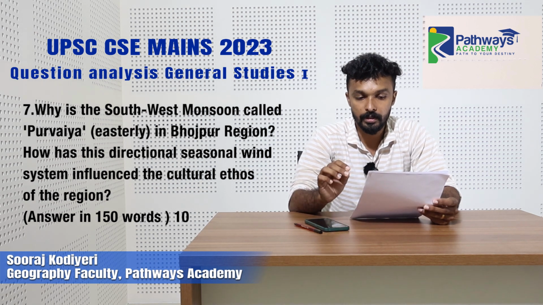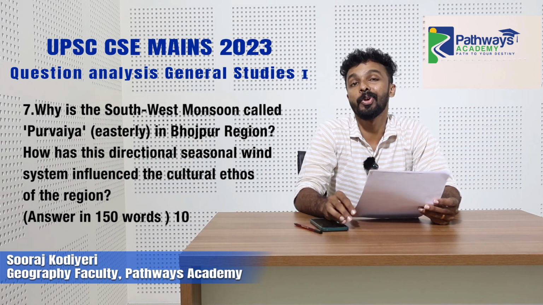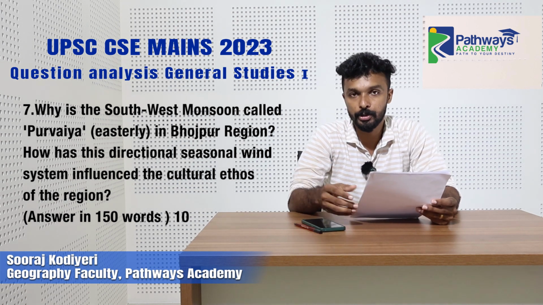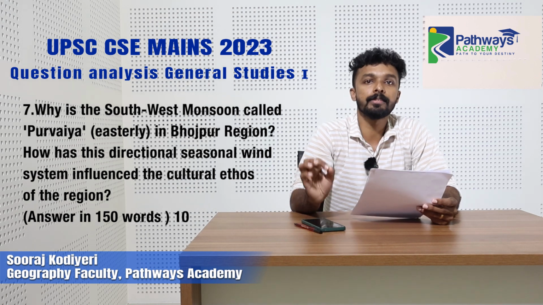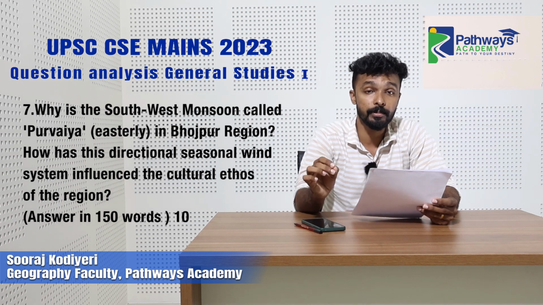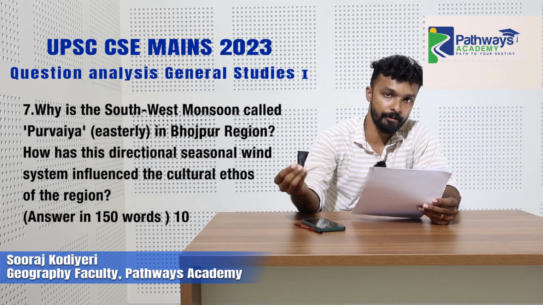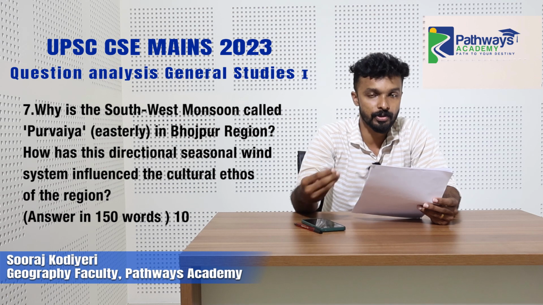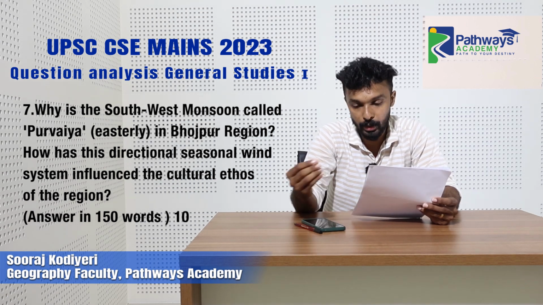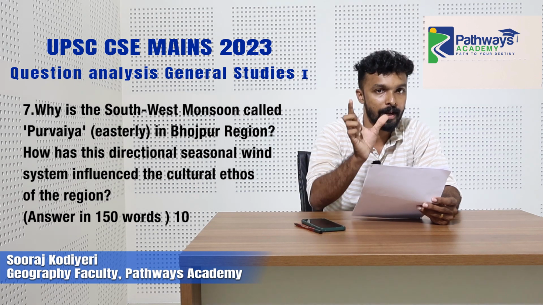So why is the southwest monsoon called Purvaya, that is easterly? From climatology we know that the wind gets its name from its origin. For example, if the wind is coming from the east, it is known as easterly. The same way, Purvaya indicates easterly because the southwest monsoon has two branches.